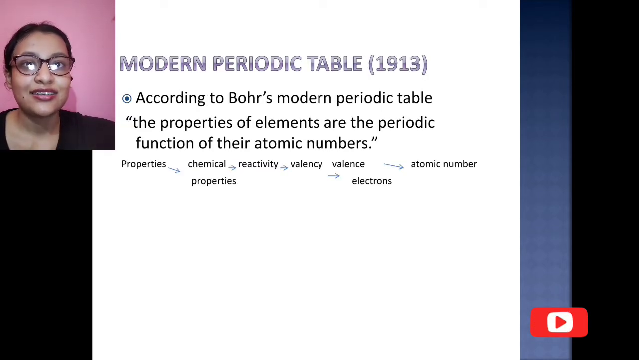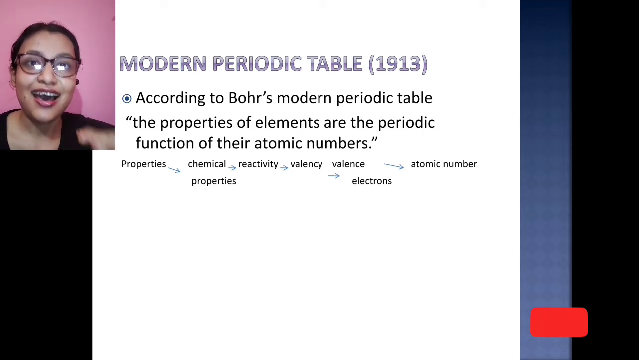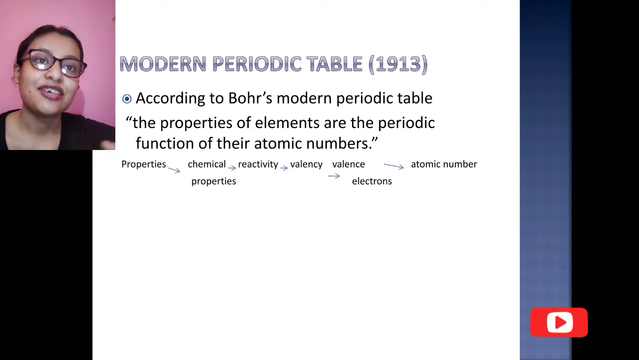So next, the last one to be discovered was the modern periodic table, and it was discovered by Bohr.